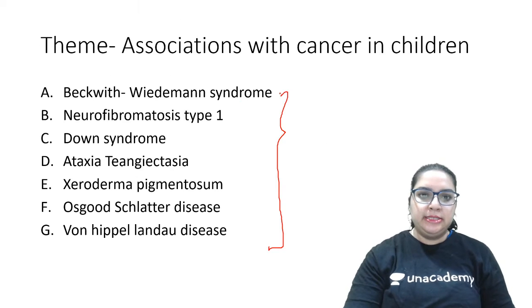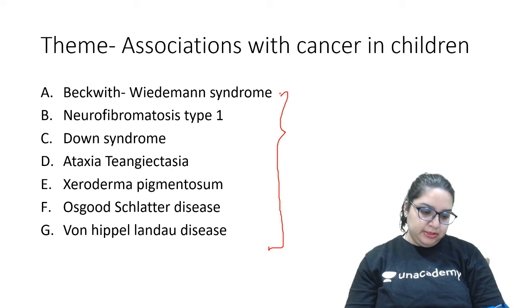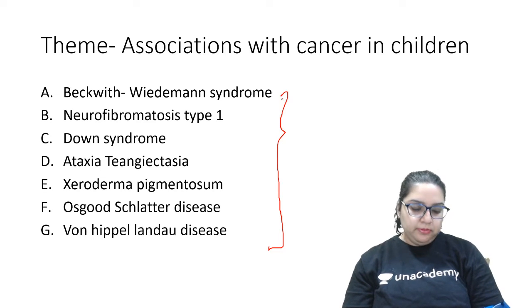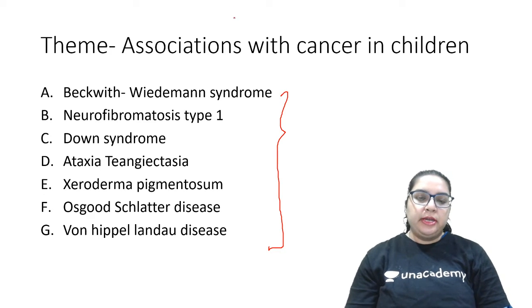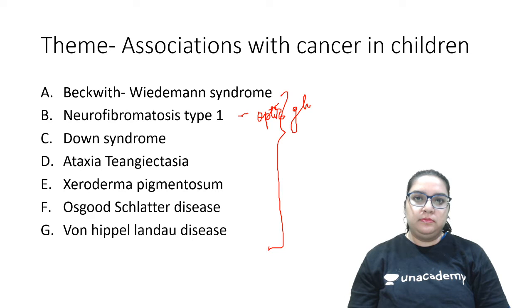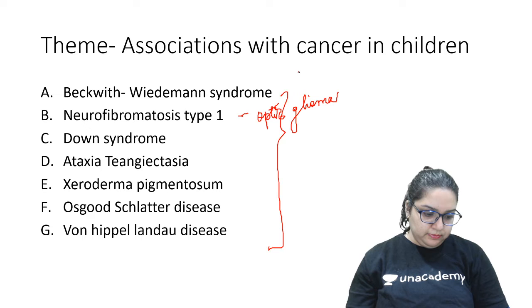Okay, now let's link up. Very good. Type 1 neurofibromatosis for optic glioma. What about Wilms tumor?